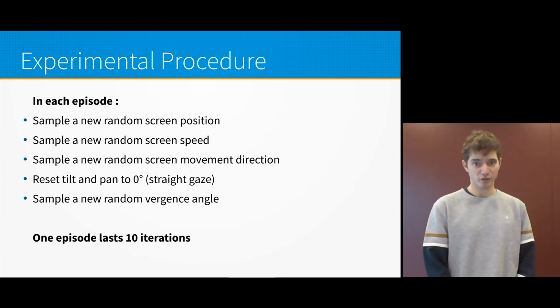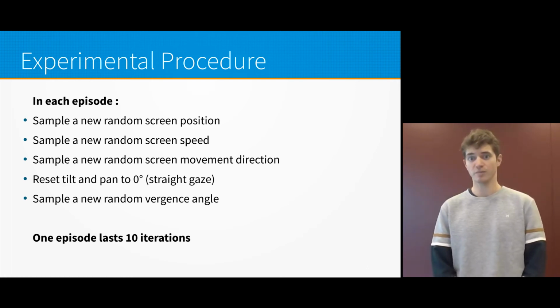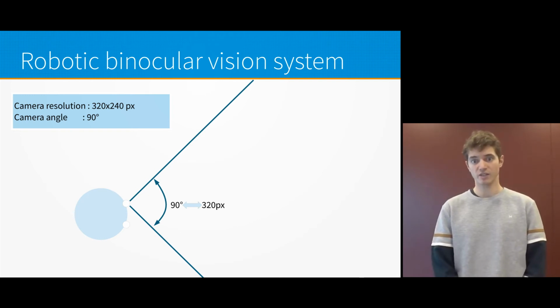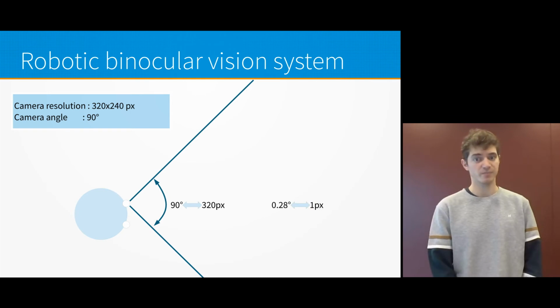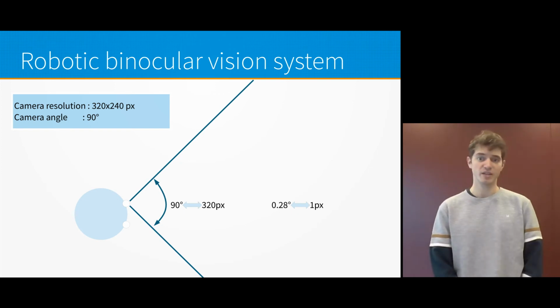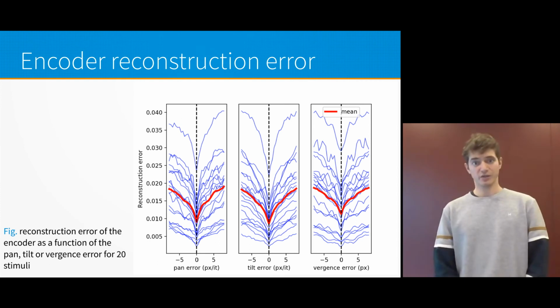The tilt and pan joint of the eyes are reset to 0 degrees and the Vergence angle is sampled randomly. Each episode consists of 10 iterations of movement. The view angle of the camera and its resolution determine the angular size of 1 pixel, which is in our case equal to 0.28 degrees. In the following, we will measure all angles and angular speeds in pixels rather than in degrees, as it makes the results more interpretable. I will now present a few figures showing the performance of the algorithm.